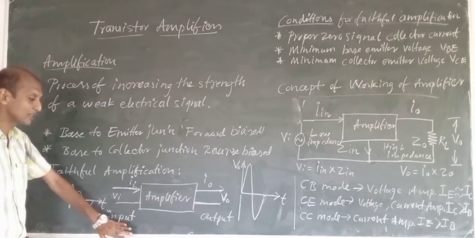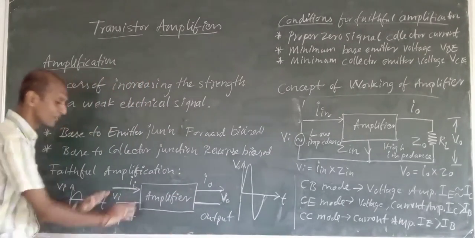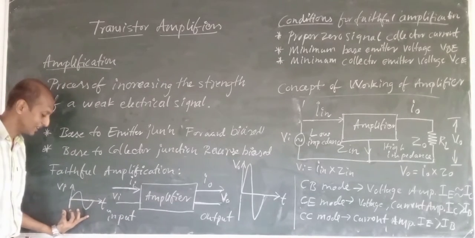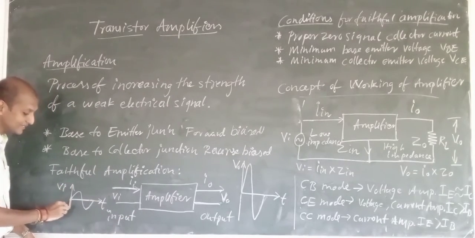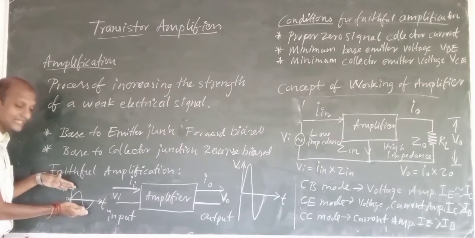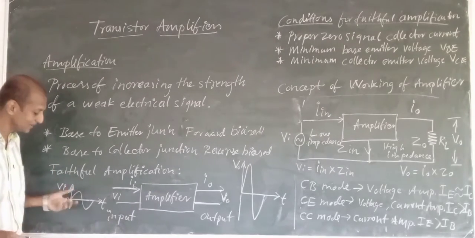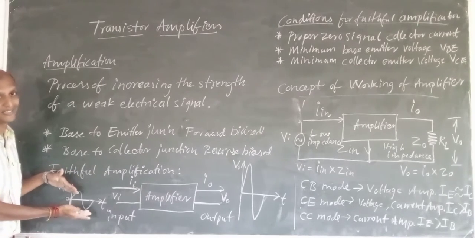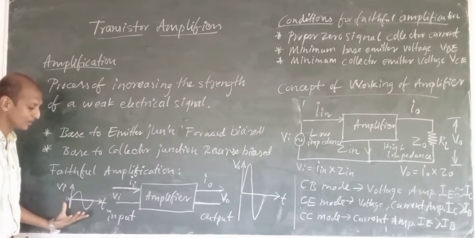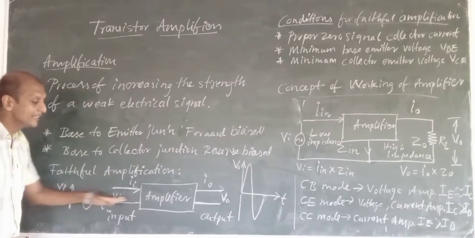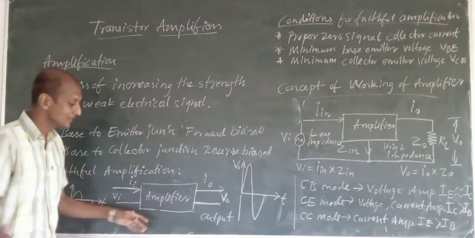Here we have the input part, and this is the output part of an amplifier. I have given a weak signal, a signal of less amplitude, or less strength. Less amplitude means a less strength signal, or weak signal, as we call it. This weak signal will be given to the amplifier circuit.